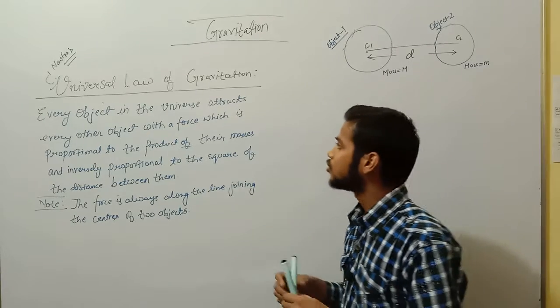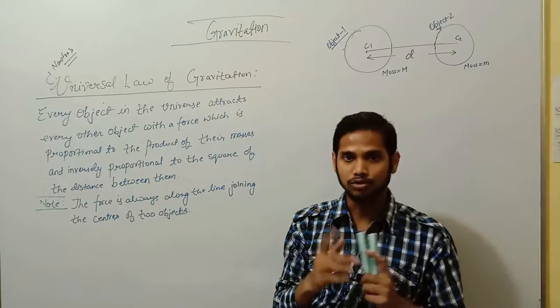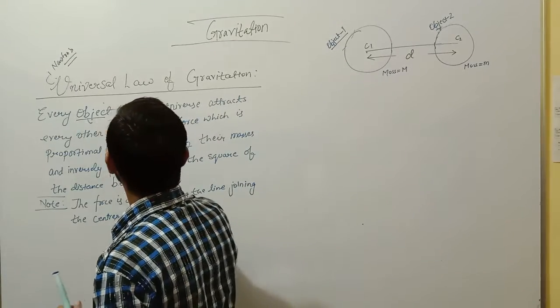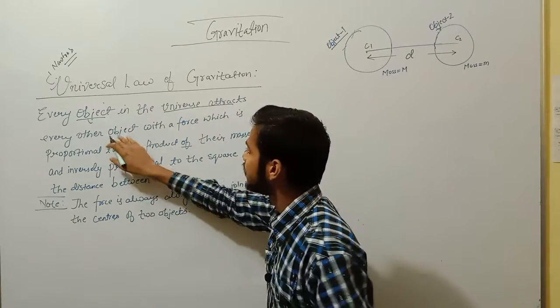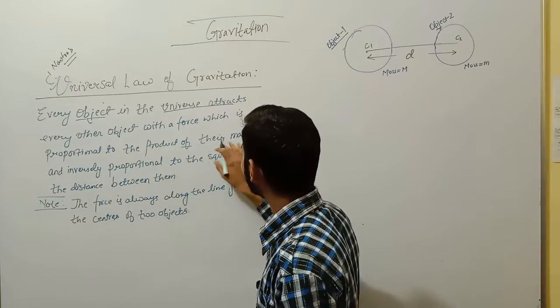First of all, we will go through the statement of the universal law of gravitation. The statement says that every object in the universe attracts every other object with a force which is proportional to the product of their masses.